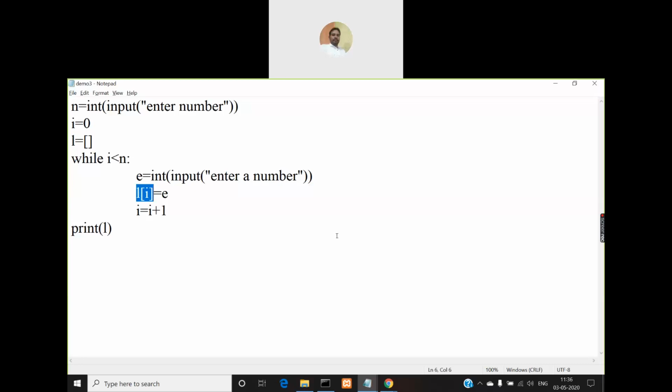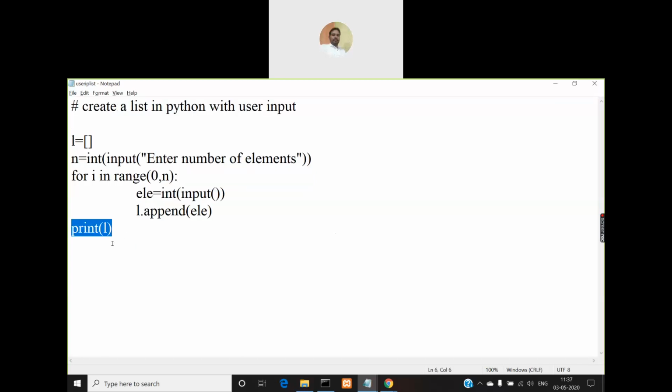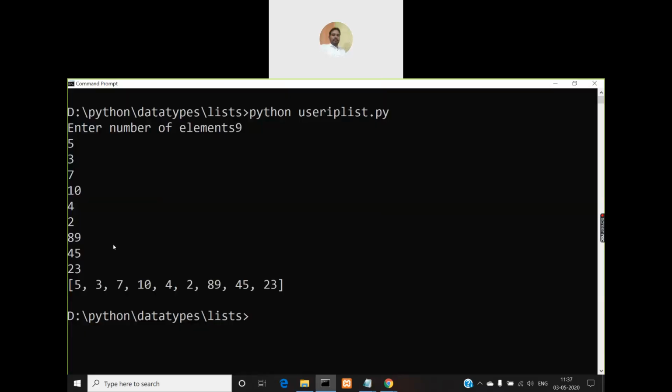So the only difference that you observe here is that instead of a for loop we are taking a while loop, and instead of using the append function we are using C type syntax for this list, that is accessing elements by using the index value, where the I value keeps changing for every iteration from 0 to n minus 1. So if you print this, whatever values you give will be displayed as earlier.